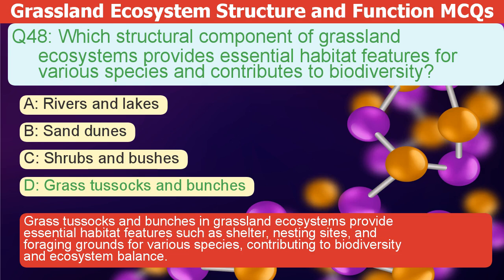Grass tussocks and bunches in grassland ecosystems provide essential habitat features such as shelter, nesting sites, and foraging grounds for various species, contributing to biodiversity and ecosystem balance.